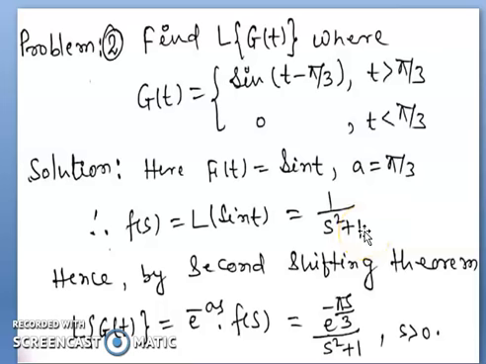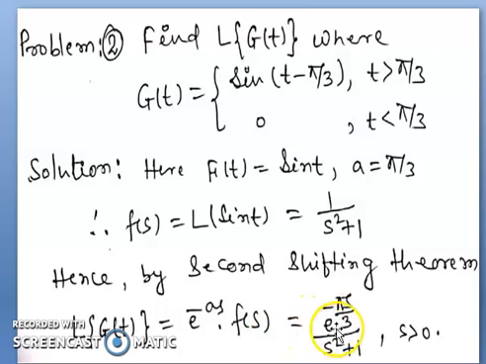Now using the second shifting theorem of Laplace transform, L of g(t) equals e to the power minus as into F(s). So for e to the power minus as, the value of a is pi by 3, so put pi by 3 here. It becomes e to the power minus pi by 3 s, divided by the value of F(s), which is s square plus 1.